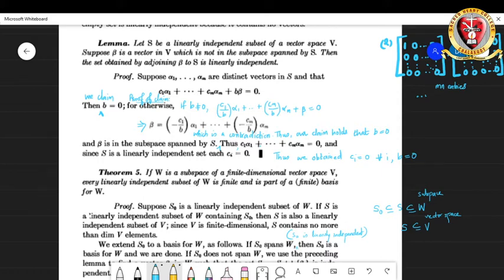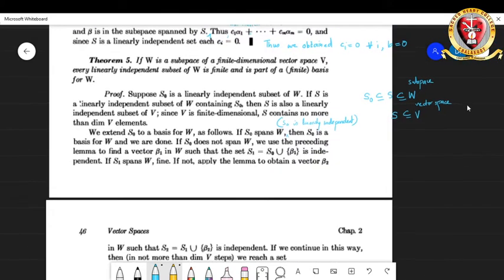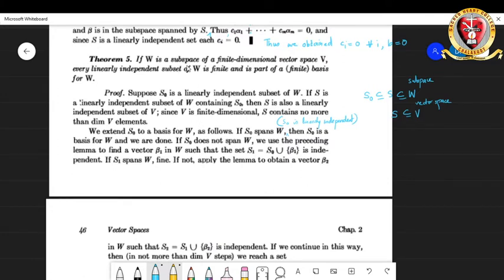Now theorem 5 has the statement: if W is a subspace of a finite dimensional vector space V, every linearly independent subset of W is finite and is part of a finite basis for W. So whenever you have a finite dimensional vector space V and W is a subspace, each linearly independent subset of W will be finite, and it is a part of a finite basis for W. For that, suppose S naught is a linearly independent subset of W.